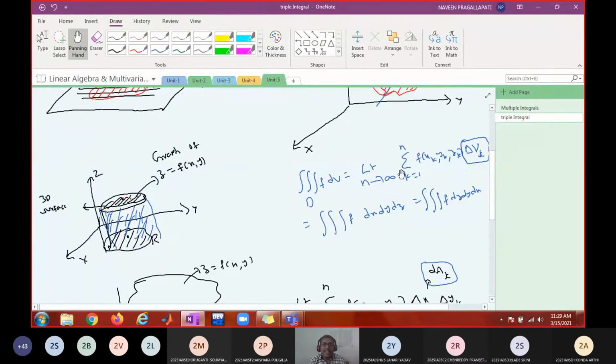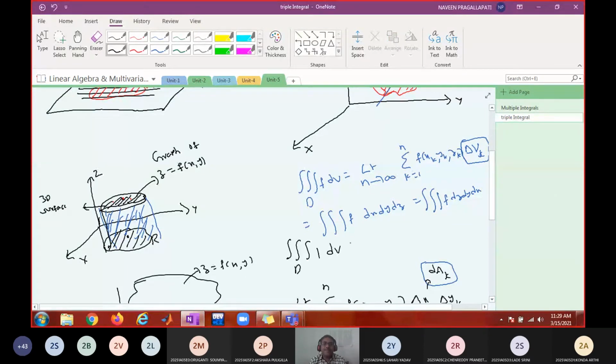Now, as I said, we don't have any geometrical interpretation, because if you multiply volume with some quantity, what does that give? We don't know, because we don't know about 4-dimensional figures. But if f of x, y, z equals 1, then what does this integral give? Triple integral 1 dV.